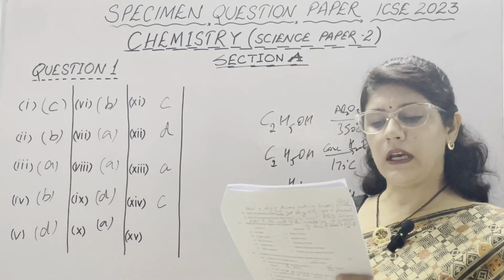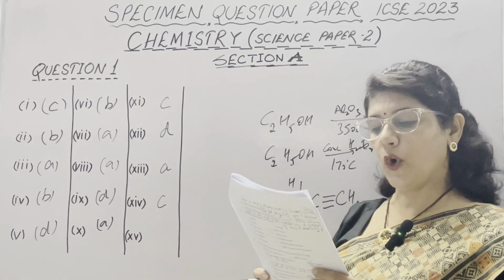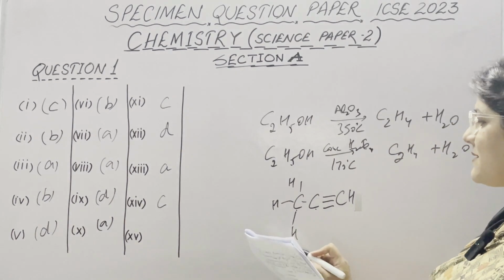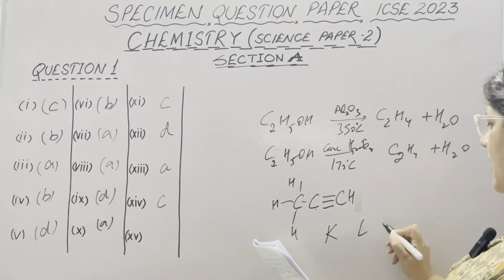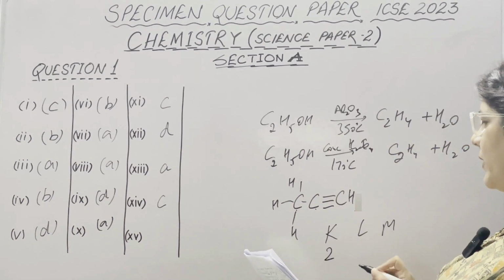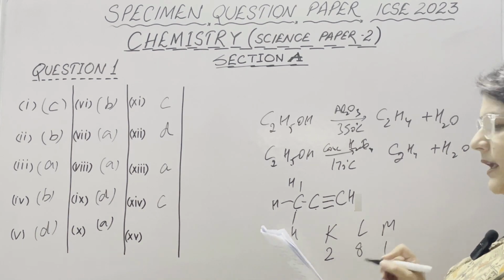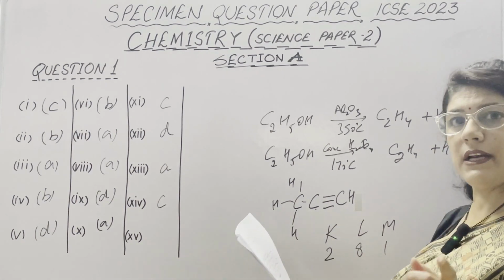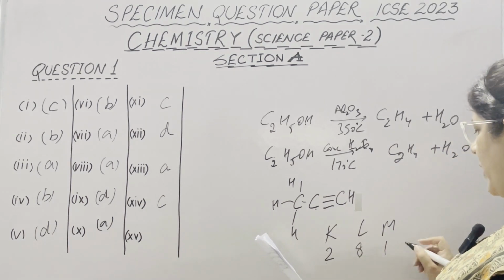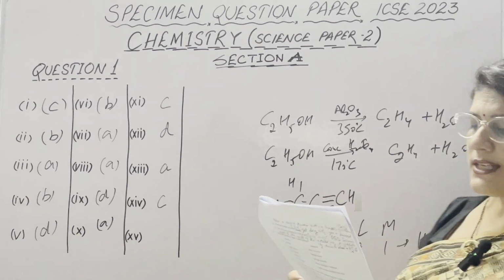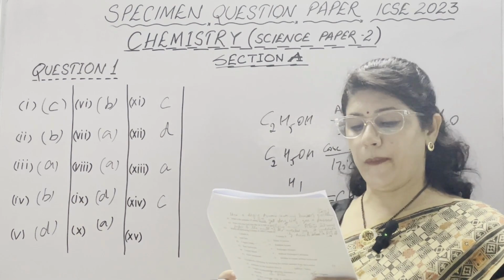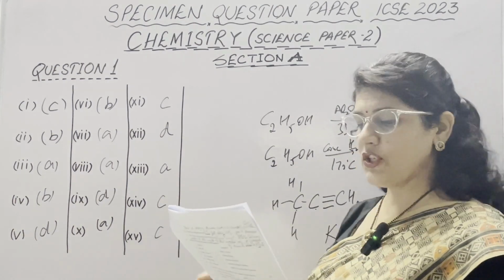In 15th part, an alkali metal found in period 3, group 1. Period 3 means it has 3 shells, K, L and M. K shell is complete with 2 electrons, L with 8, and then 1 in the outermost shell because it is given that group number is 1. So it means 2, 8, 1, and the electronic configuration gives atomic number 11. So the element is sodium. Correct option is C, which is sodium.